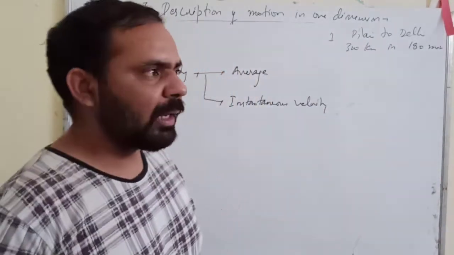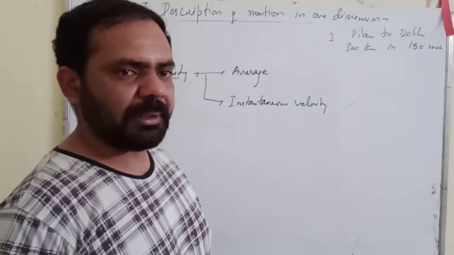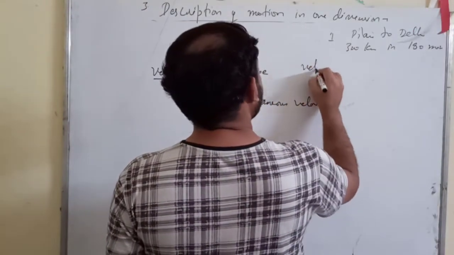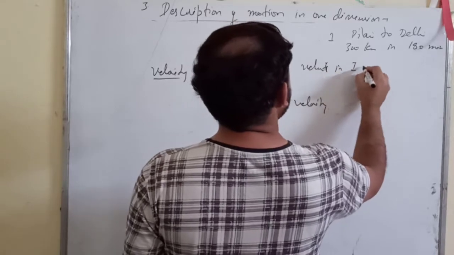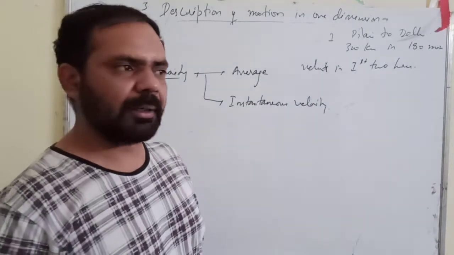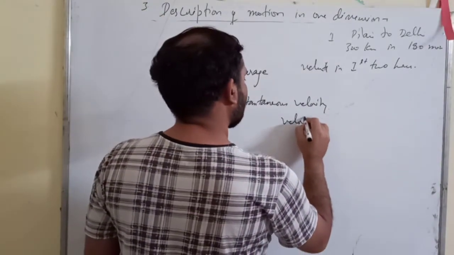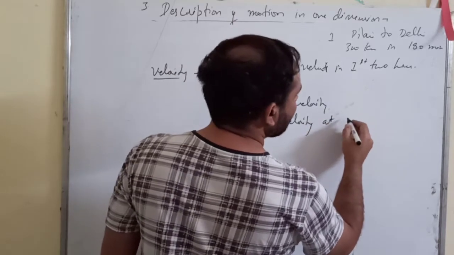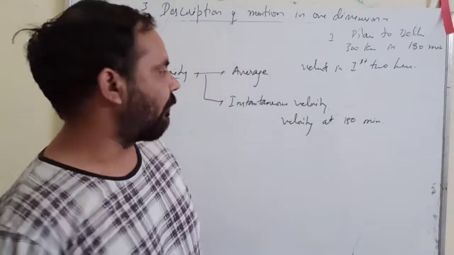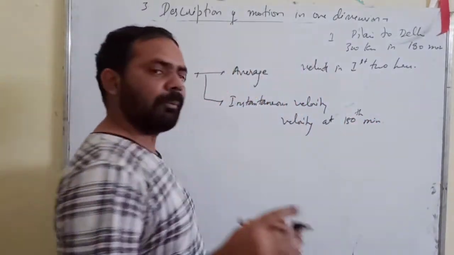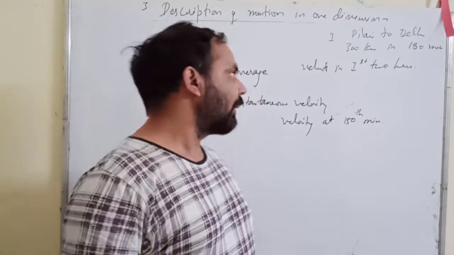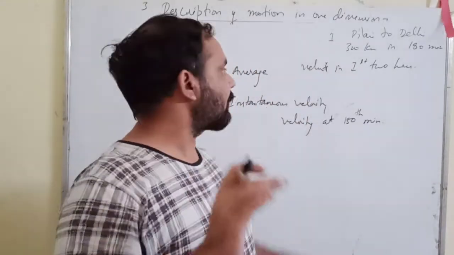Now if I ask you what was his velocity in the first 2 hours, there can be another question: what was his velocity at 150 minutes, exactly at the 150th minute? And what was his velocity in the first 2 hours?